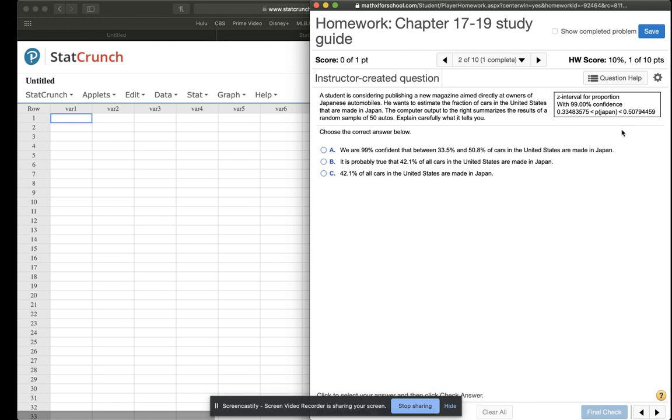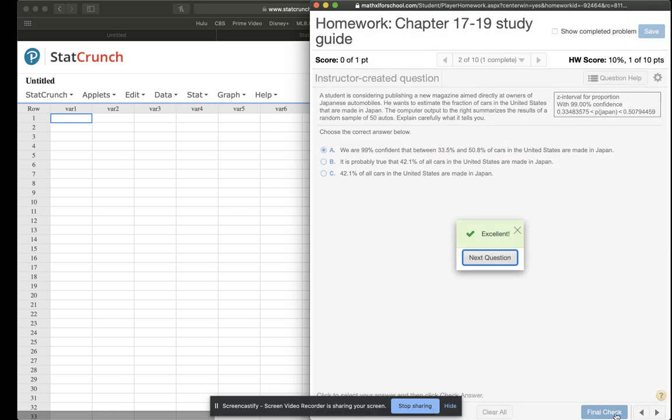So once again, this is a 99% confidence interval. So now we can say that we're 99% confident that the actual percentage of cars in the United States that are made in Japan is between 33 and 51. And which one is saying that is A. We are 99% confident that between this and this percent of cars in the United States are made in Japan. So A is the answer.